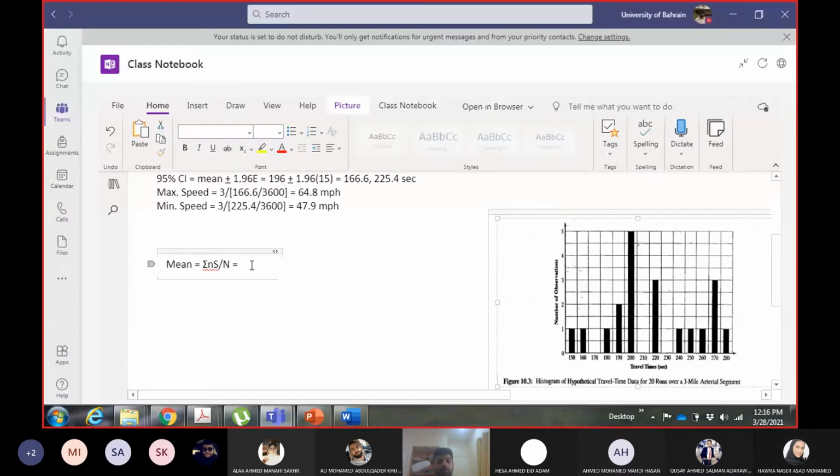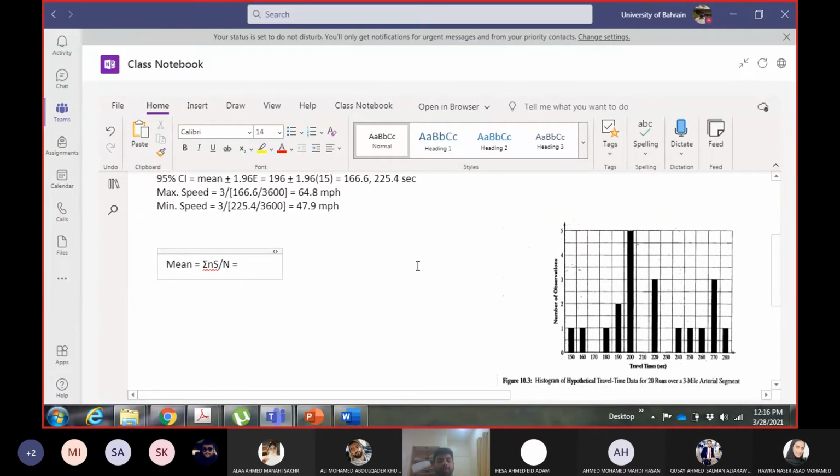Very good. Okay, so I know n. Then I will do summation of n into s. Now you can see n in many cases is 1, so instead of multiplying by 1, I will just write the number. So 150 by 1 means 150, right? 160 by 1 means 160, plus 180 by 1, again 180,